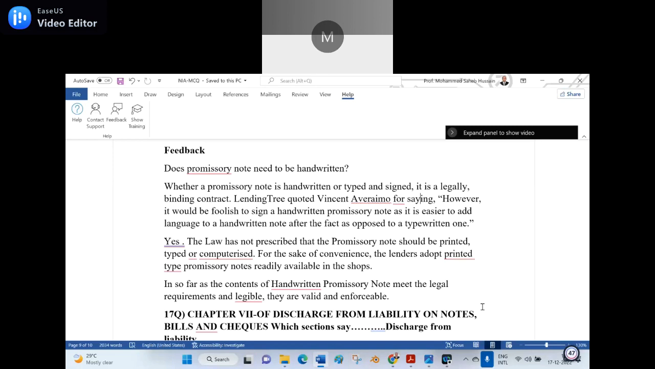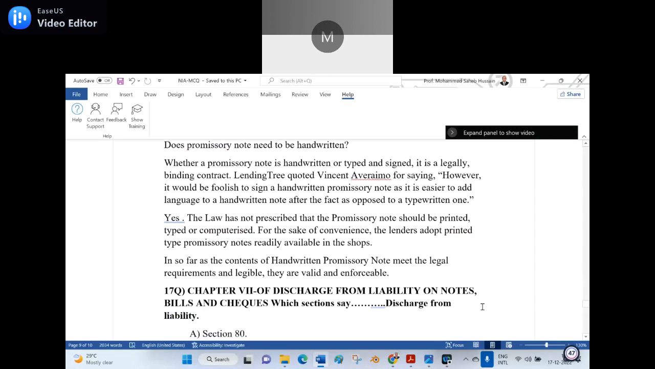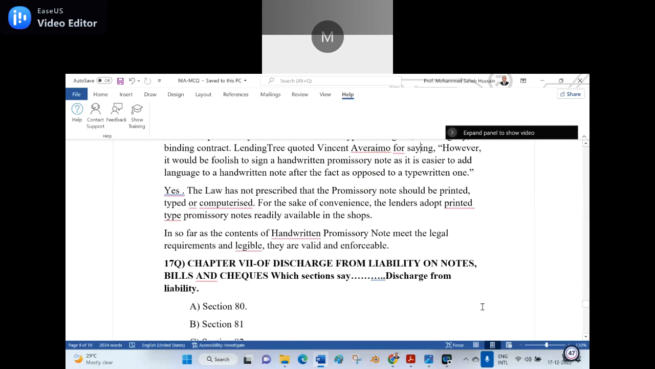So which one is preferable? Typewritten. Handwritten is not preferable, because it is easier to add language to a handwritten note, but in a typewritten one we cannot easily add to it. So yes, the law has not prescribed that the promissory note should be printed, typed or computerized. For the sake of convenience, the lender adopts printed promissory notes readily available in the shop.